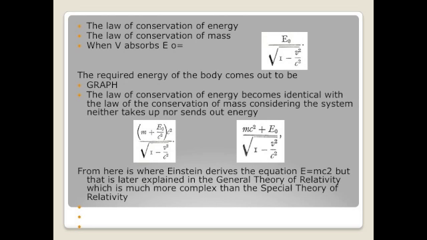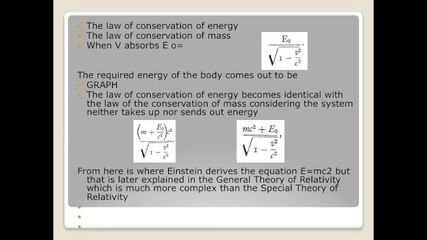The required energy of the body comes out to be m plus E0 over c squared, times c squared over the root of 1 minus v squared over c squared. Therefore, the body has the same energy as a body of mass with a velocity of v.